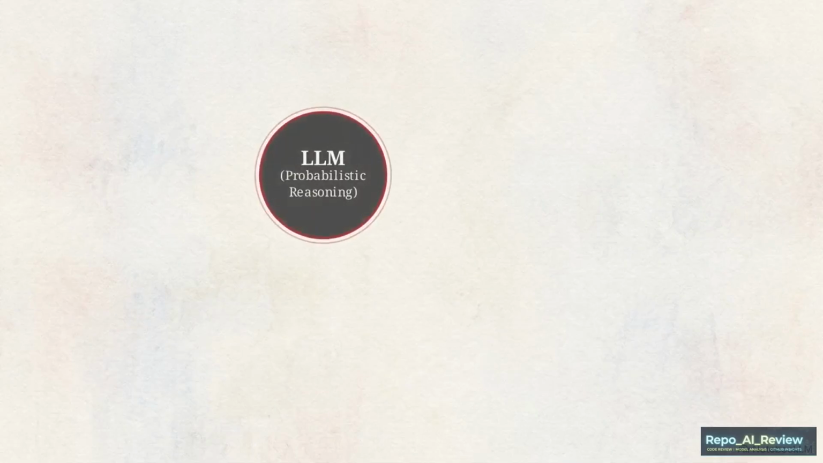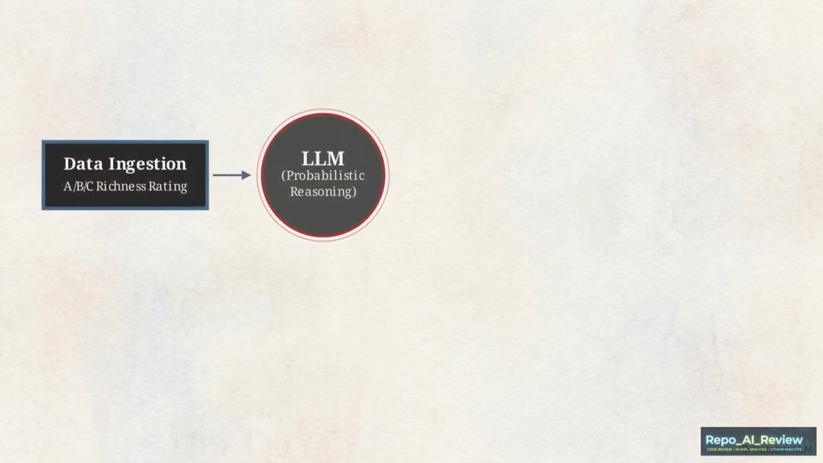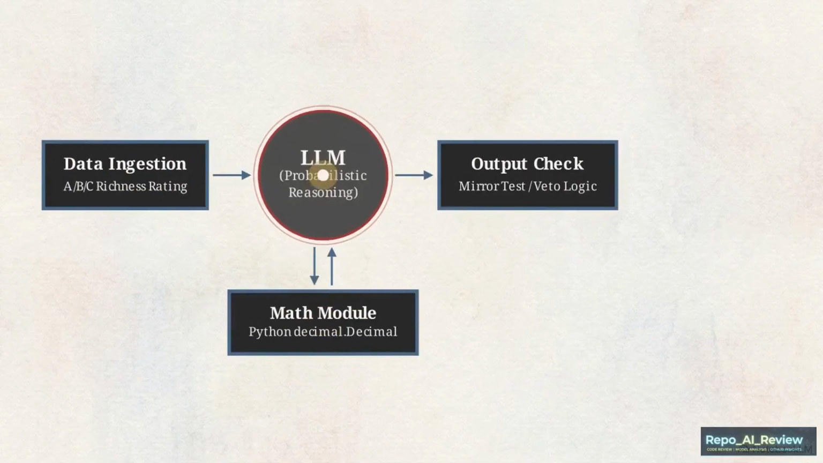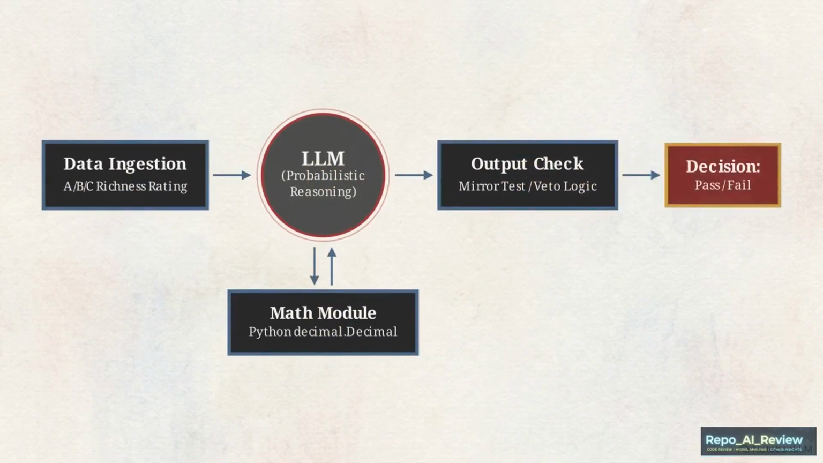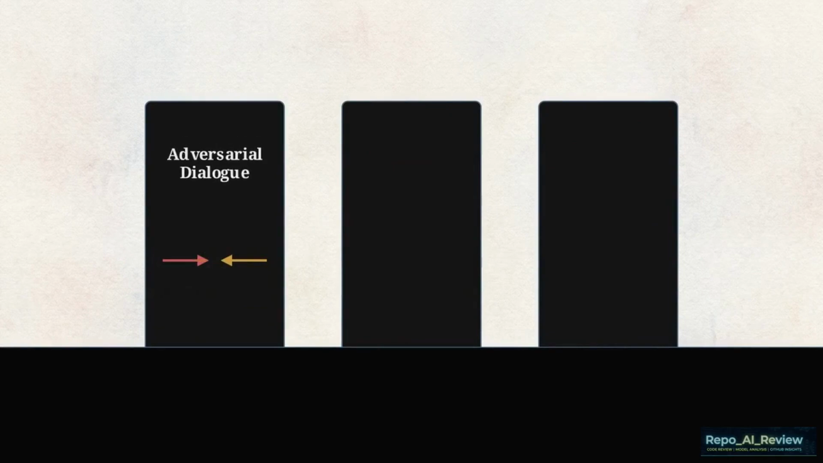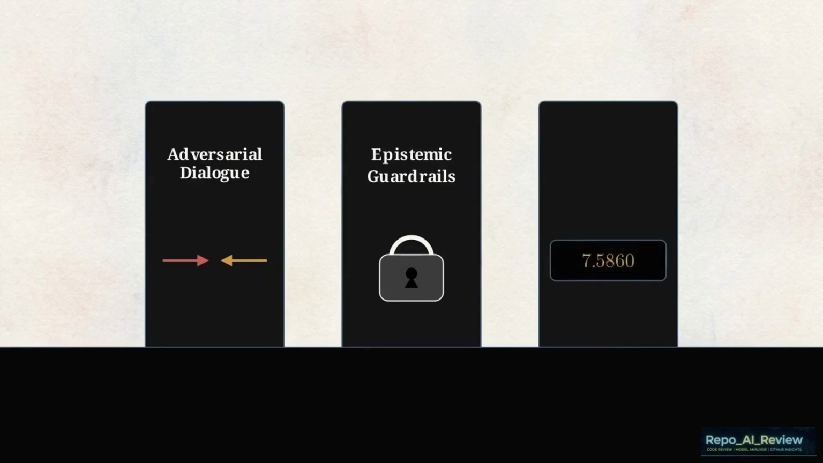To solve this, the model must be treated as a component within a strict logic system, rather than a magic text box. This is the premise of the open-source AI-Berkshire framework. The framework shifts the AI from its role as a passive oracle to an active, multidisciplinary investment committee. This architecture rests on three pillars: adversarial dialogue to force disagreement, strict epistemic guardrails to measure data confidence, and deterministic Python tools to execute precise calculations.